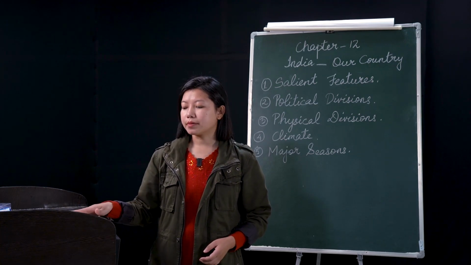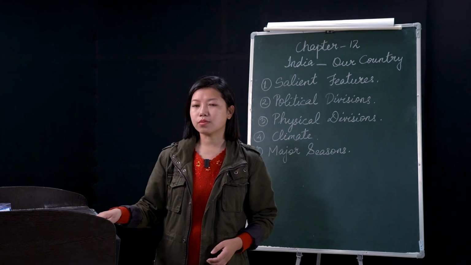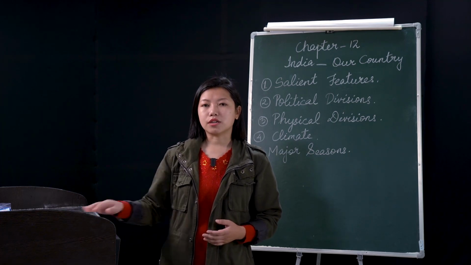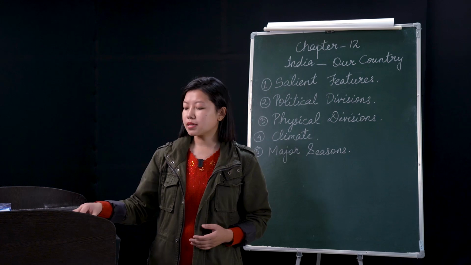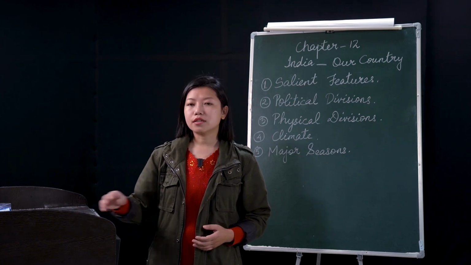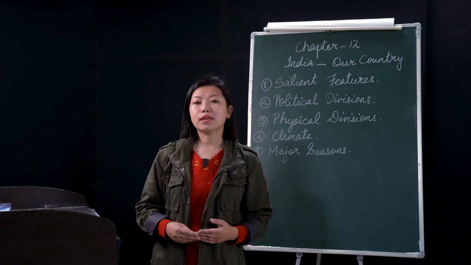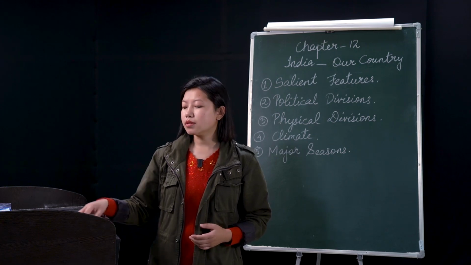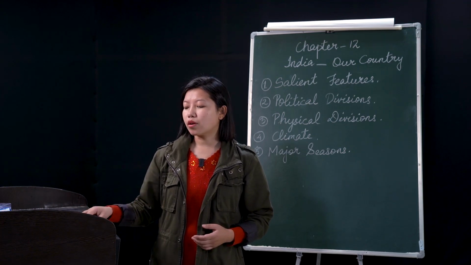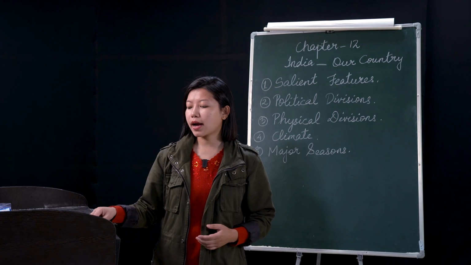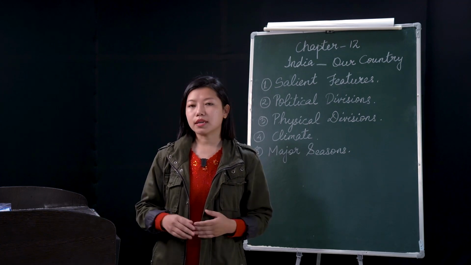We have the neighboring countries which are Bhutan, Nepal, China, Afghanistan and Pakistan, and the area is 32 lakhs 87,263 square kilometers. And we also have the highest point and the lowest point.